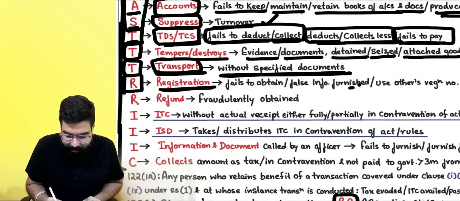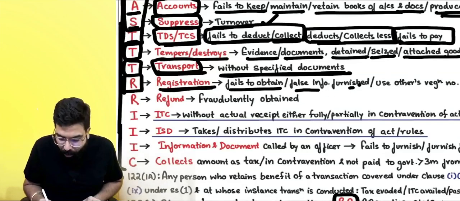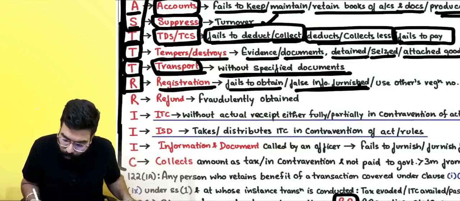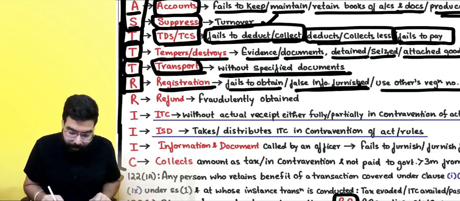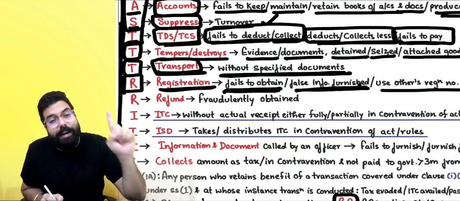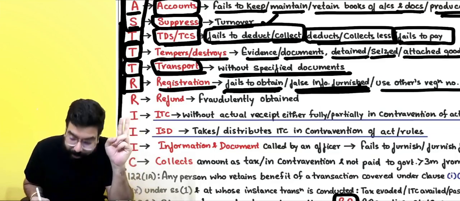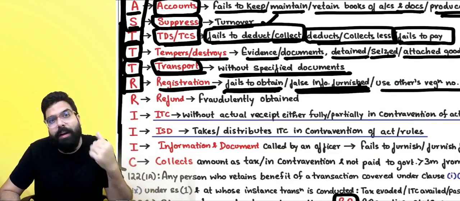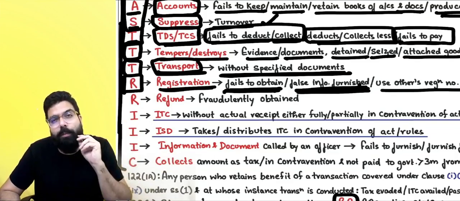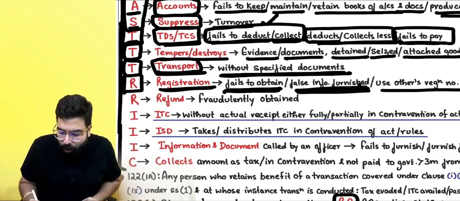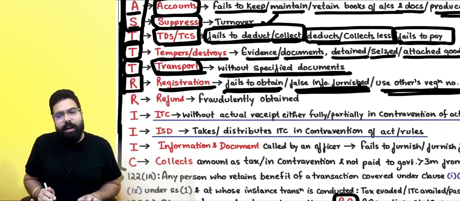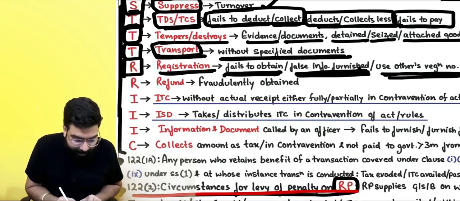R for registration. If you fail to obtain registration or false information is furnished or uses others' registration number. Number one, you failed to obtain. You did not take registration at all. Secondly, when you took registration, you gave wrong information. You took your friend's bank account details and edited them, and the bank statement which you have put is wrong. False information you have given, or you are using your neighbor's GSTN number and doing business. In that scenario, also you will be liable for a penalty.